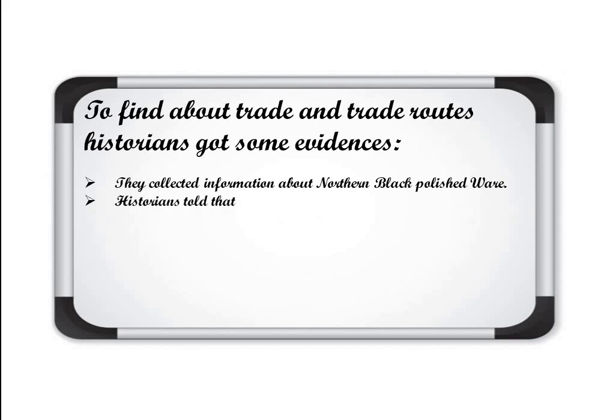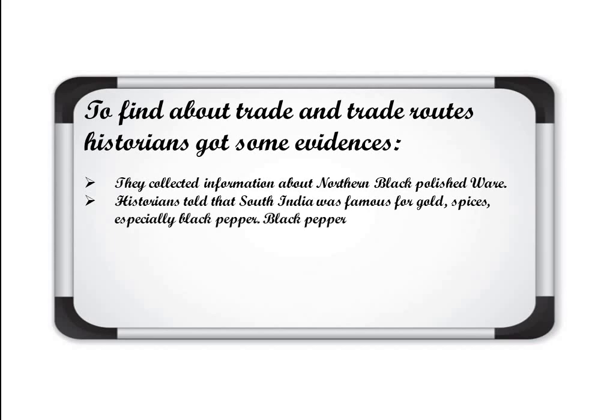Then second, historians told that South India was famous for gold, spices, especially black pepper, and black pepper was highly valued in the Roman Empire during that particular time. And how did they come to know about the trade between the Roman Empire and the Indian subcontinent?